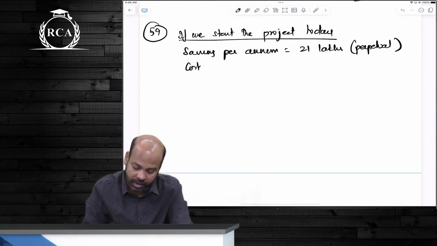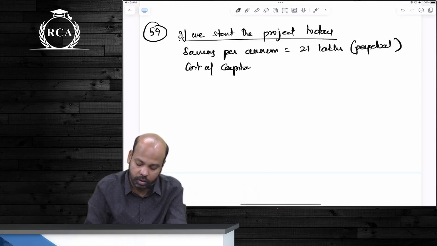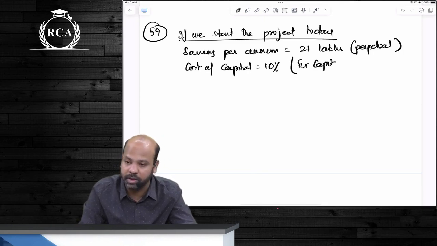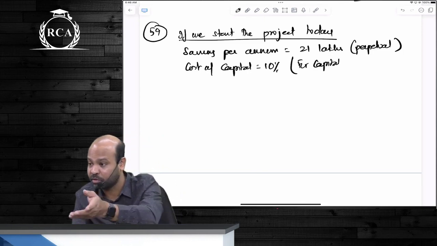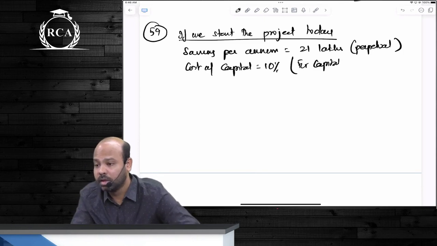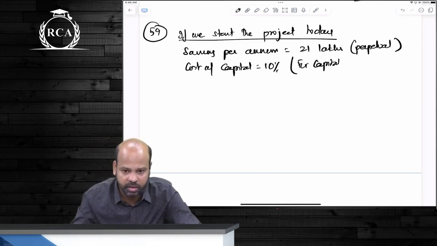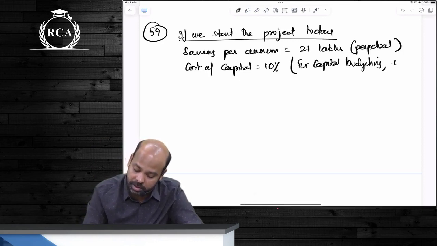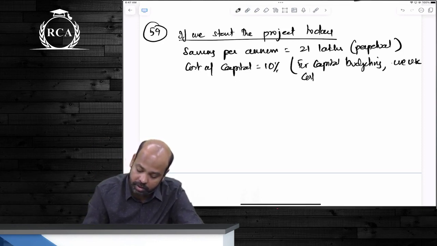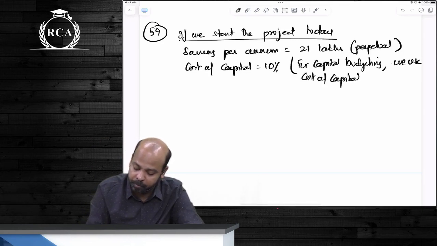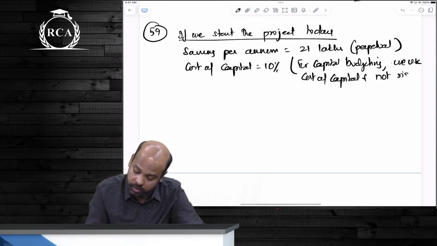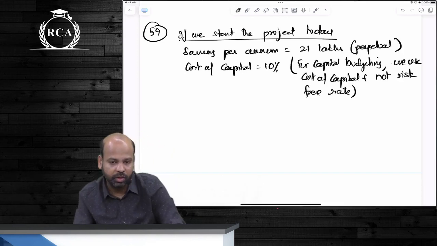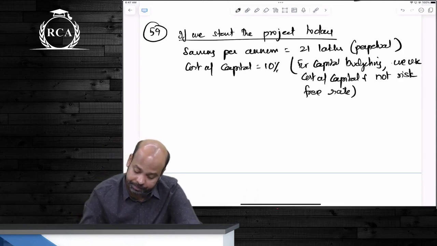What is our cost of capital, beta? Cost of capital is 10%. Do not forget, guys, for capital budgeting we use cost of capital. All the while we have been using risk-free rate because that was not specific to a company. It was valuation of financial instruments. Now we are talking about capital budgeting, evaluation of a project. For capital budgeting, beta, we use cost of capital and not risk-free rate. Option valuation के लिए बेटा correct है जो तुम लोग करे. You will have to use risk-free rate only and not cost of capital.